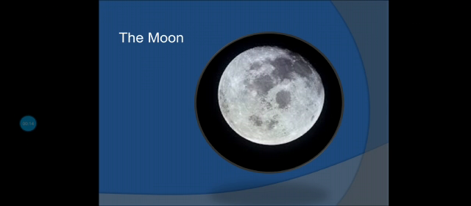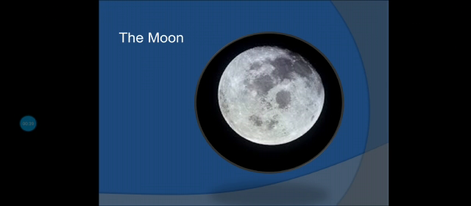The moon is a big ball of rock. It is much smaller than the sun and the earth. It keeps on rotating around the earth and it's closer to us than the sun. It is the nearest neighbor in the sky.